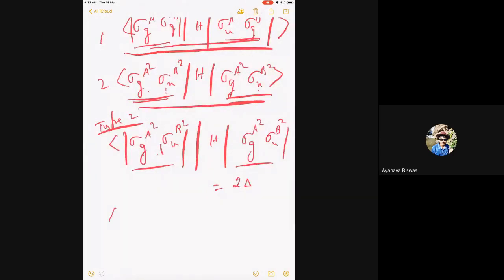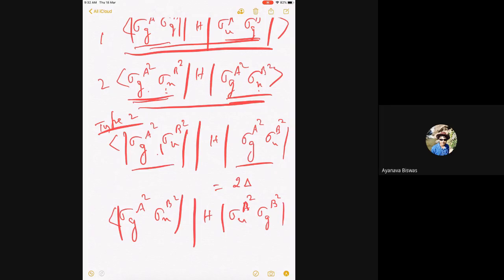But let me take another type where it is different. So sigma g a square, sigma u b square. But this side, it's the other doubly excited. So in which sigma g a square is now excited to sigma u a square, and this remains sigma g b square.